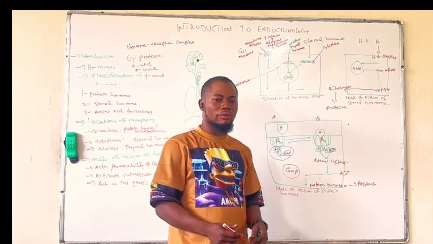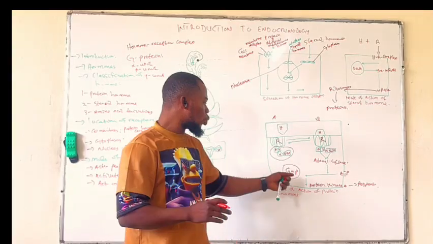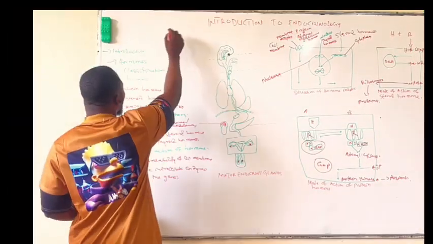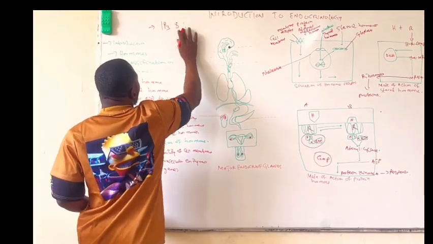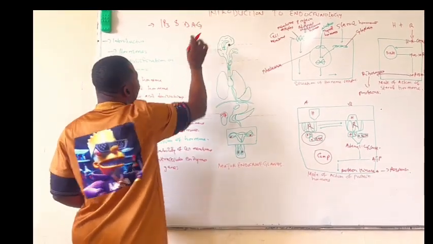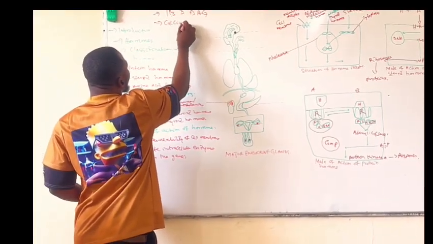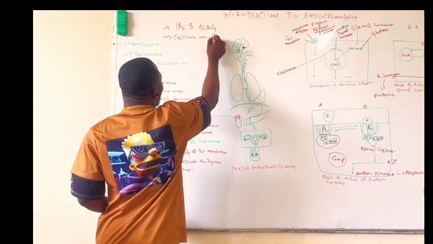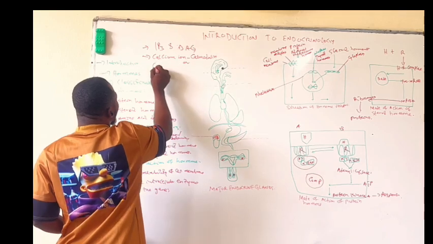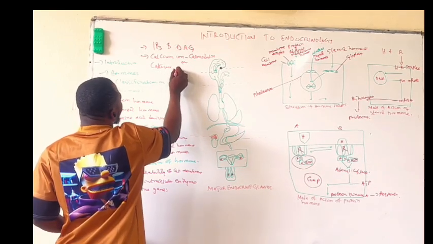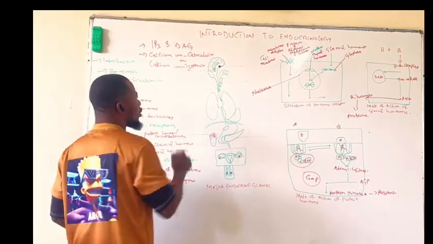So now, there are different types of second messengers again. It's not only cAMP. Others include inositol triphosphate and DAG, diacylglycerol. We can also have calcium ion.